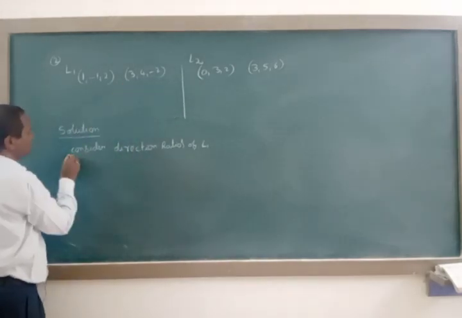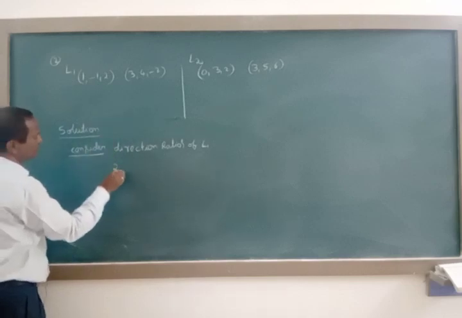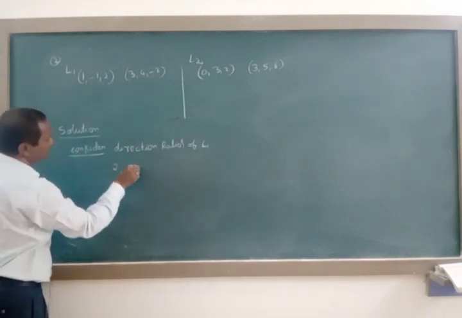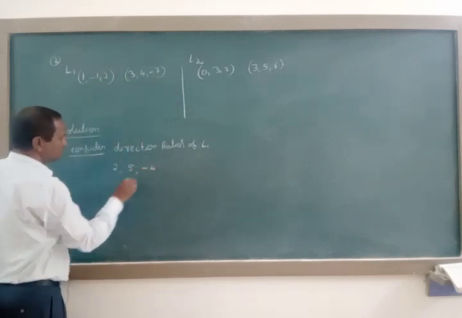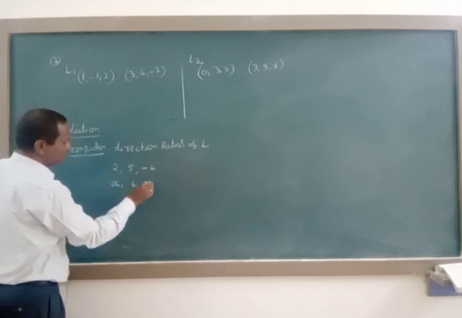Second minus first: 3 minus 1 is 2, 4 plus 1 is 5, minus 2 minus 2 is minus 4. Consider it as A1, B1, C1.